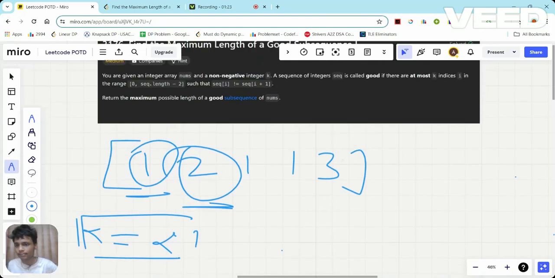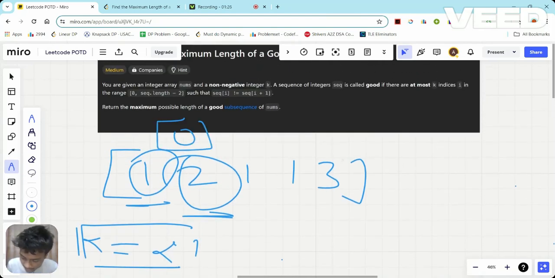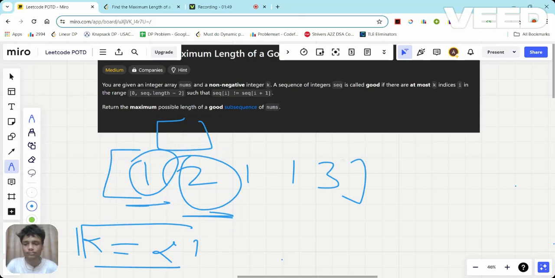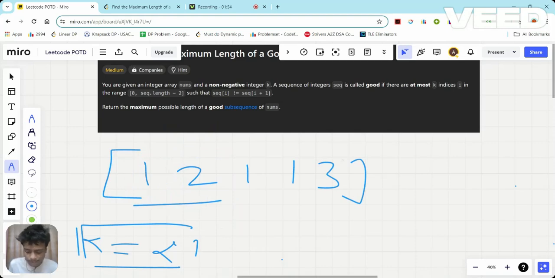If they aren't the same, it means I found my first index, that is the zeroth index in that case, where the previously picked element and the current element I'm going to pick are not the same. Let's say I'm going to take both of them in the sequence, so sequence of i is not equal to sequence of i plus 1. So this is my first index where I have different characters. I have picked both of them and I found my zeroth index where sequence of i is not equal to sequence of i plus 1.